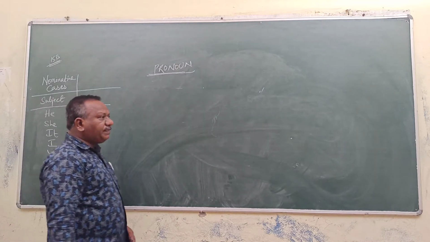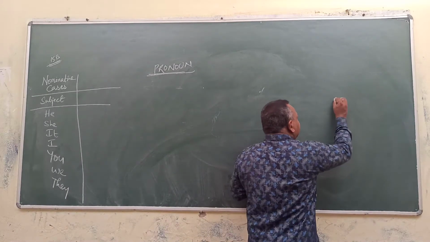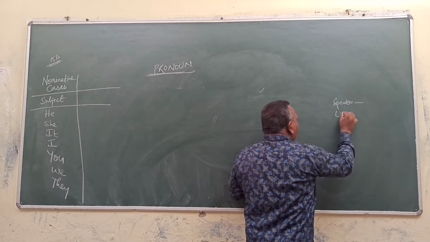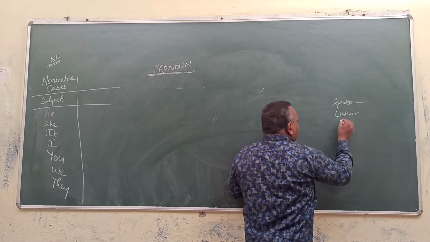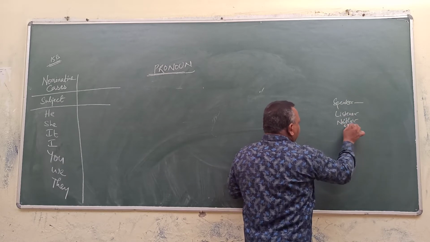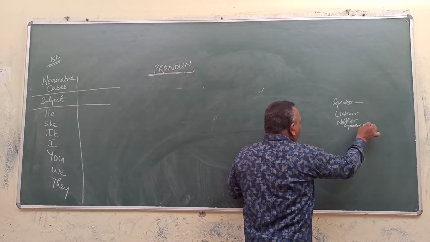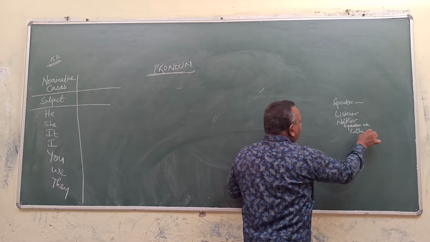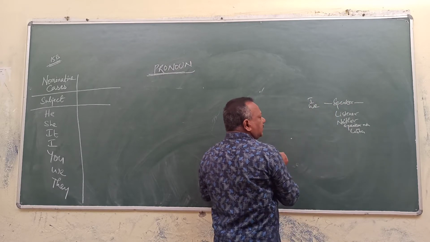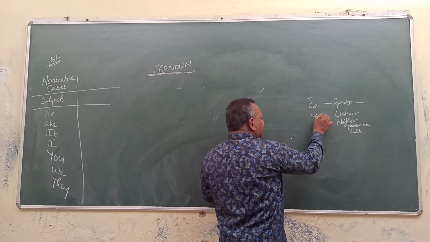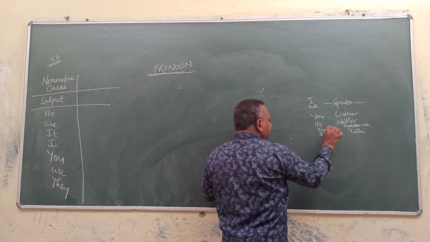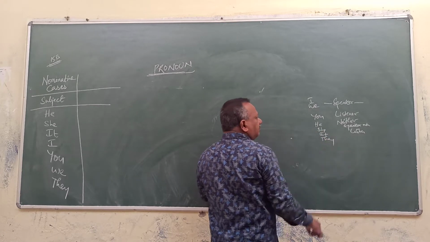See, when you come to the persons, the speaker is always the first person. The listener is always the second person. Neither speaker nor listener is the third person. Speaker means I, we is the first person. You is the second person. Neither speaker nor listener: he, she, it, they are called third person.